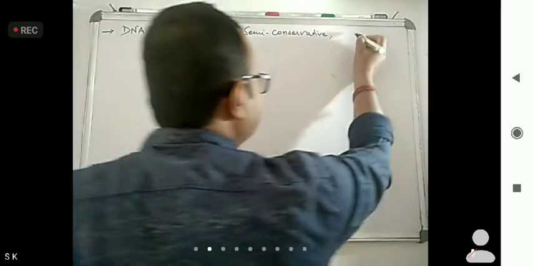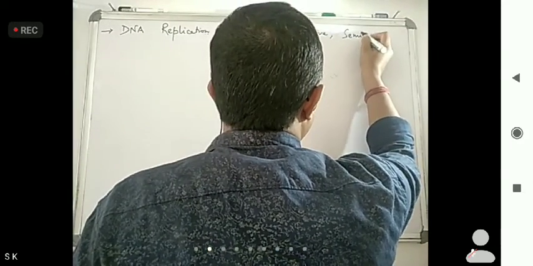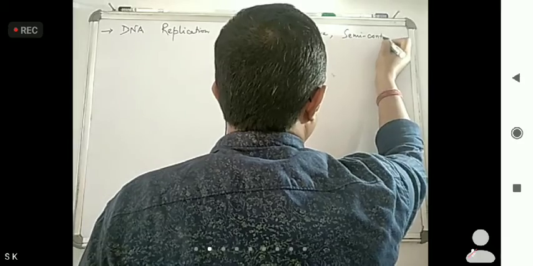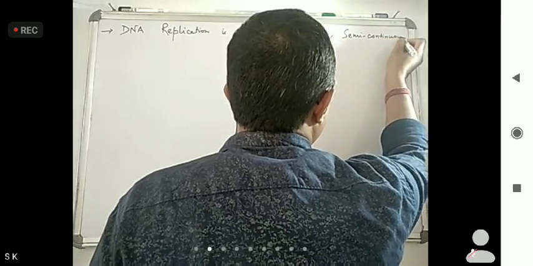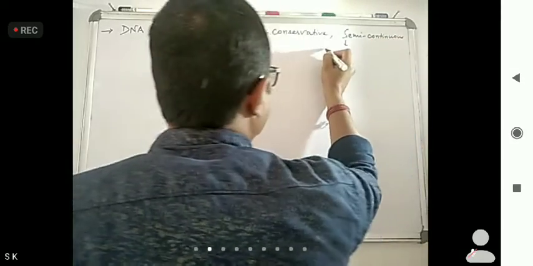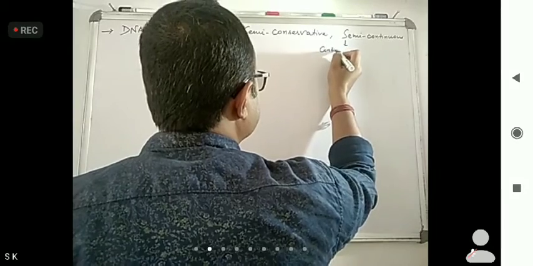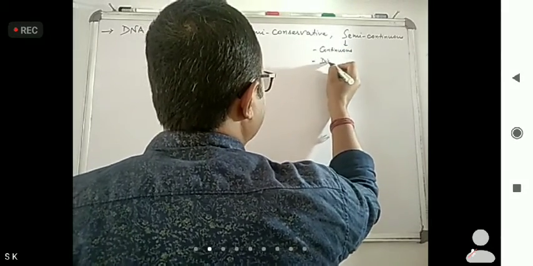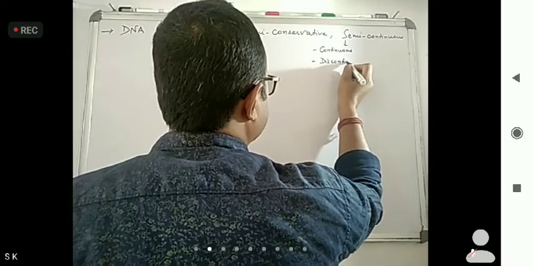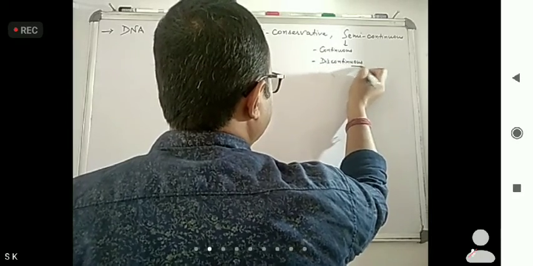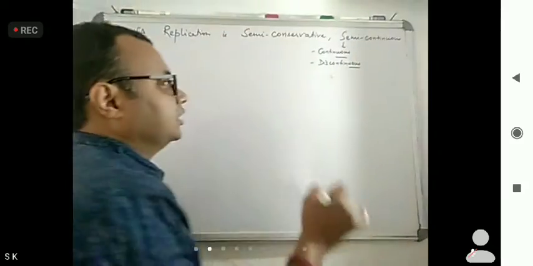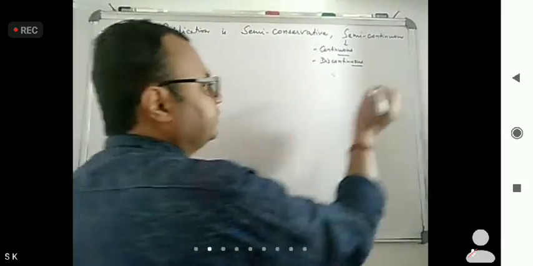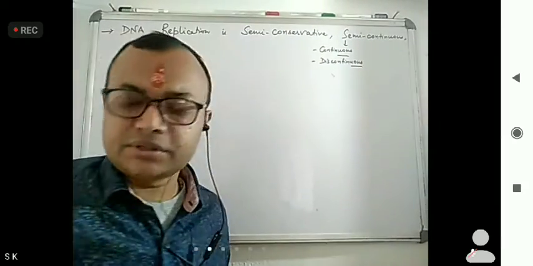Semi continuous means one strand is continuous and one is discontinuous. We will see that in detail later.